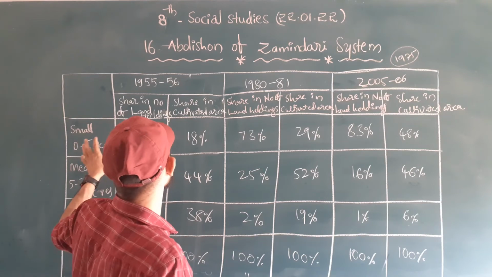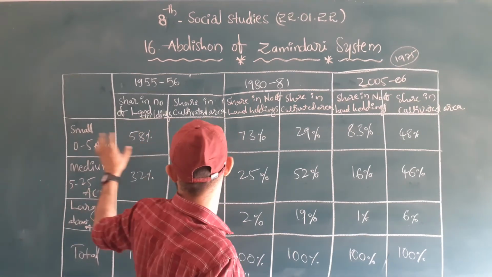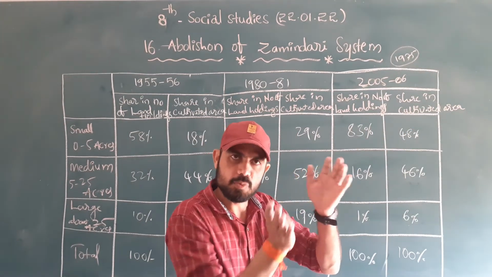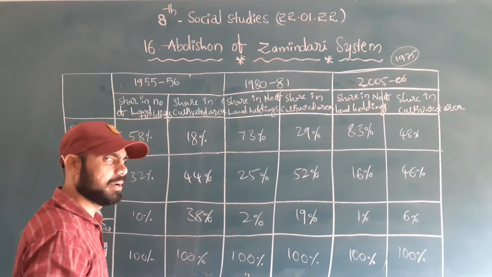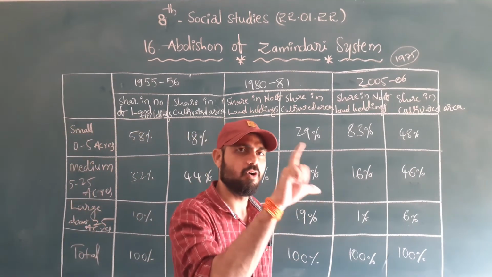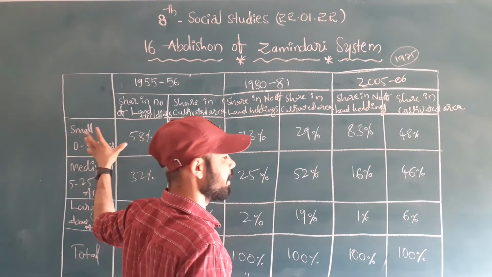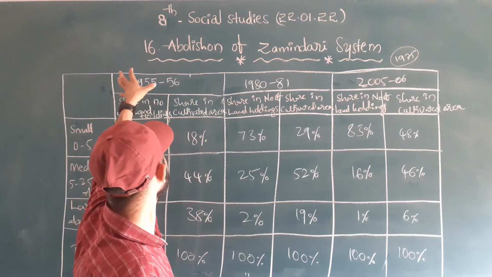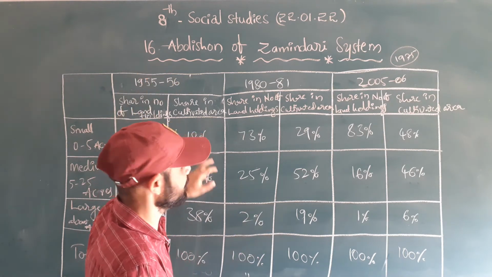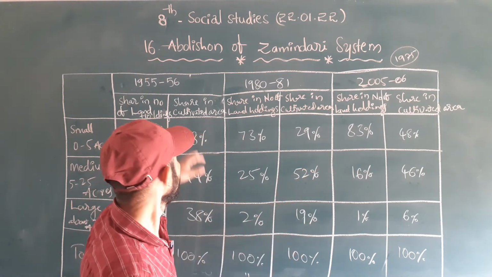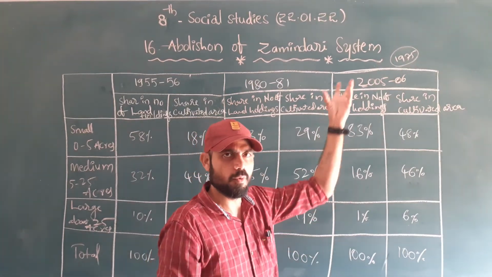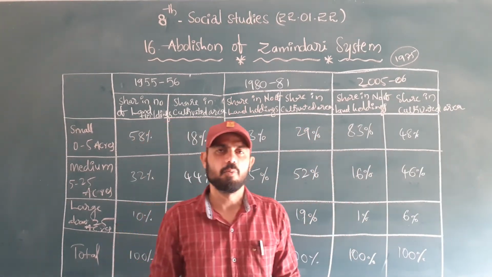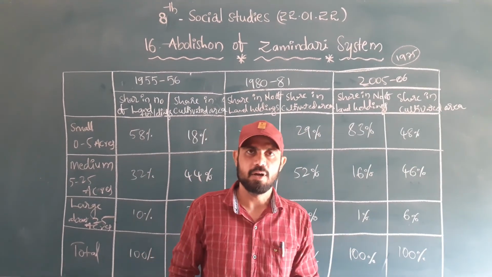But whenever you explain, if you are explaining only the small farmers, 0 to 5 acres, you have to explain this clearly, and you can leave space between them while you are explaining the middle one, right? The examiner will clearly observe. You are explaining only the small farmers. Next are the medium farmers, right? Then another choice is 1955-56. You can write it nicely, edit, and explain 1955-56, 80-81. These are the two, right? That's it. This is our lesson, abolition of the zamindari system. I hope you understood. Thank you.